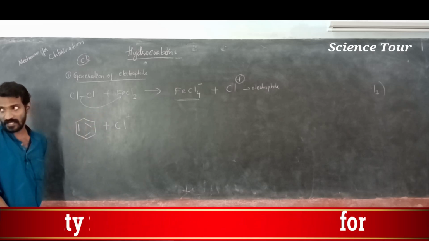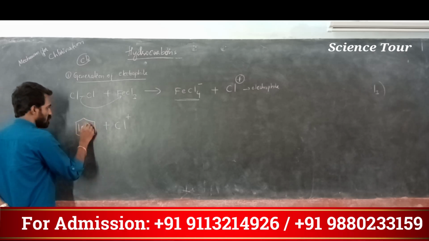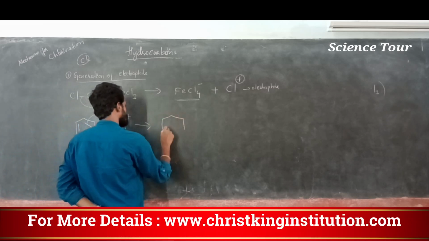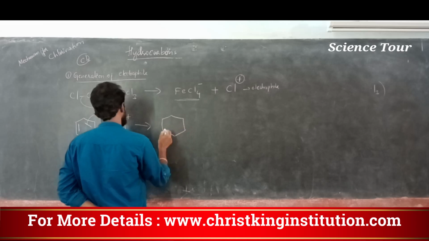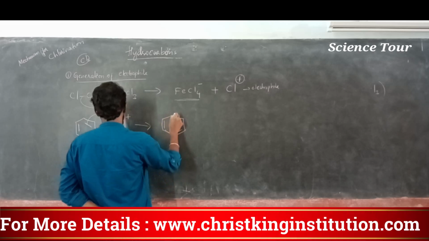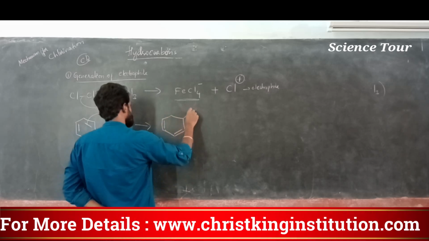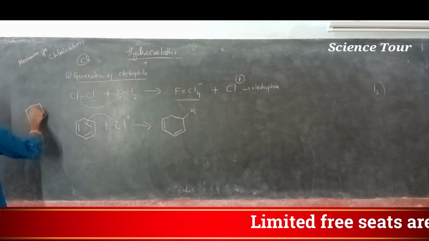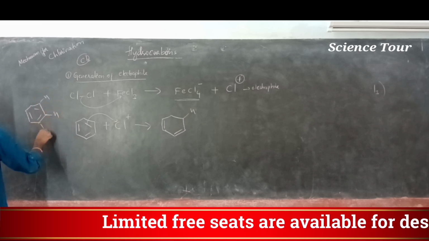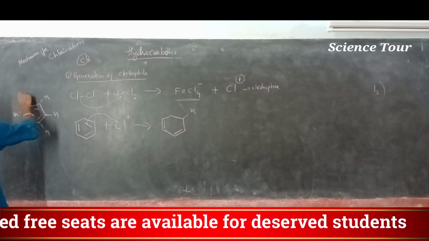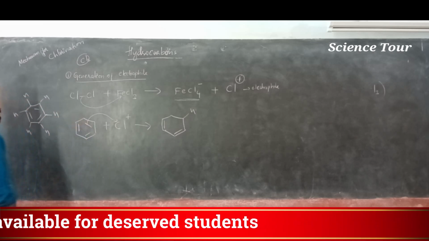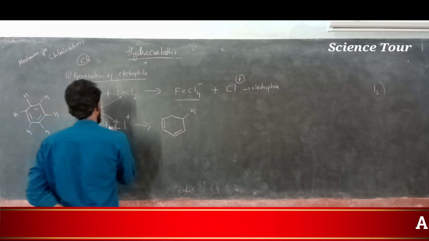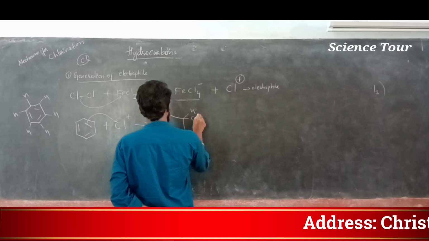Any bond you can take, no problem. I will take this one as per my convenience. Here one H is there. You know that in benzene, even if it is drawn like this, there is one H on each carbon. We are not writing that H, but the H is there. Okay, it gives Cl.